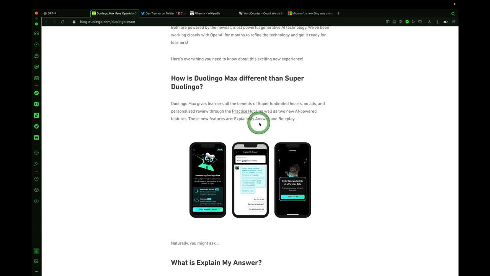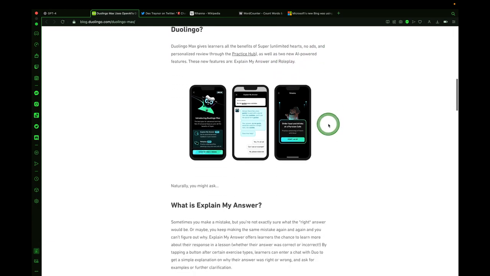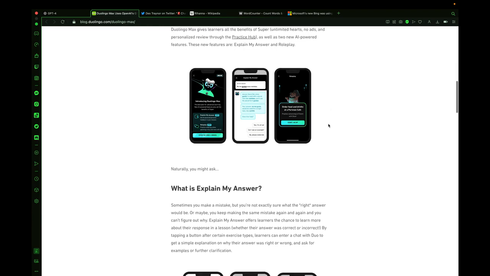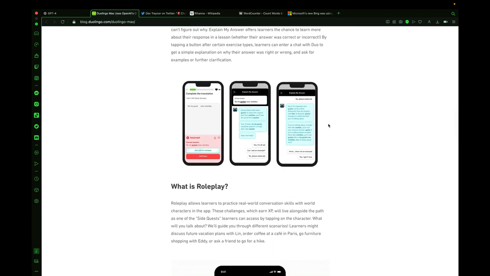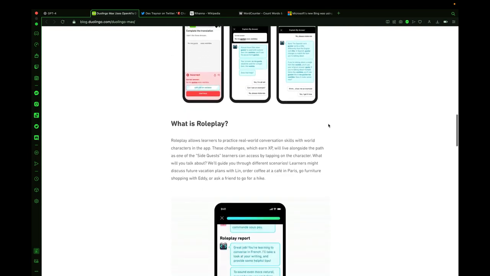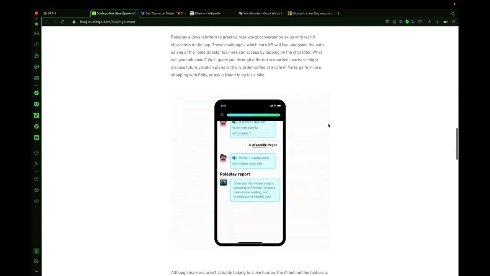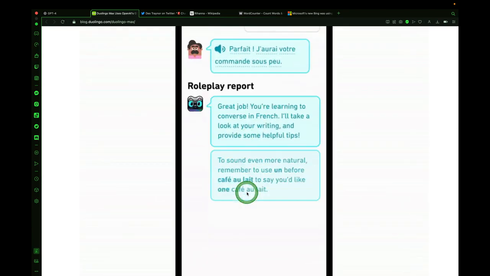But the new features in this Max platform that are powered by GPT-4 are Explain My Answer and Role Play. So you're going to be able to role play in a different language with AI, an artificially intelligent chatbot that's powered by OpenAI's GPT-4 model. So we can scroll down and look into more detail here. This is what roleplay looks like.